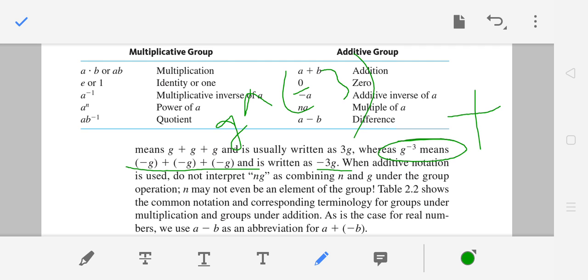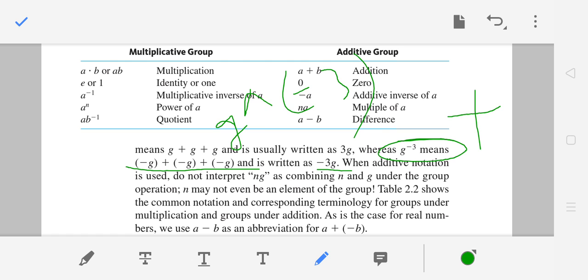I just write here because I don't have a pen, but I can write it on paper. It is obvious that whatever the operation, you change accordingly. G to the power minus 3 means you are adding minus g three times, and g to the power 3 means you are adding g three times. Accordingly, this is the case.